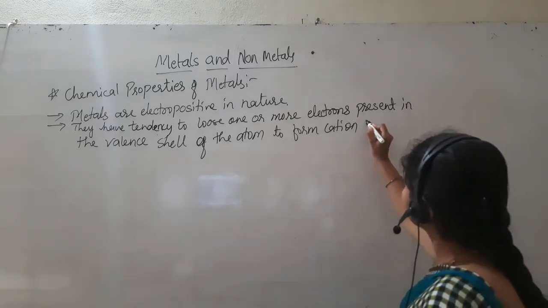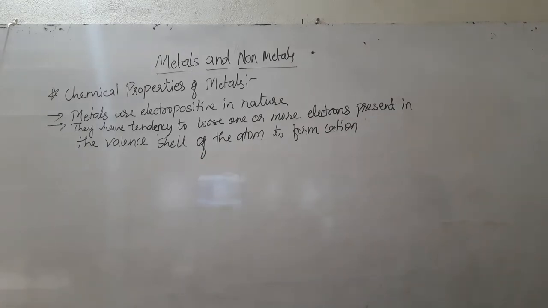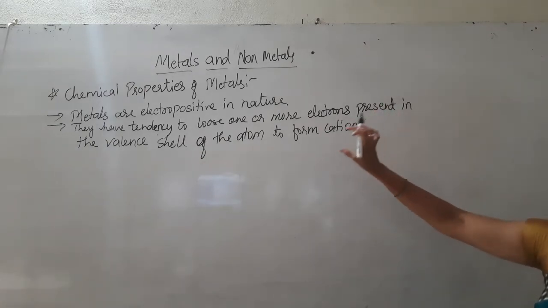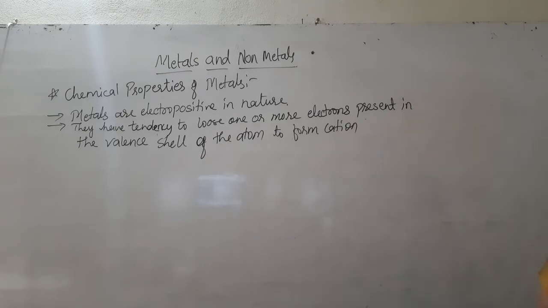To form a cation and achieve the nearest noble gas configuration. Why are they going to lose one or more electrons present in the outermost shell? Because they have to attain the configuration of the noble gas which is nearest to that atom.